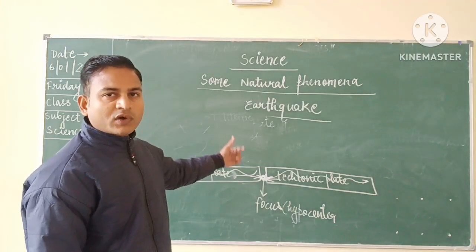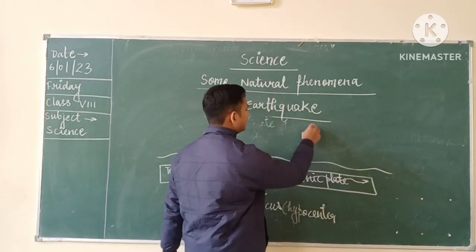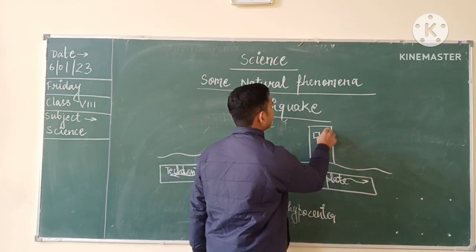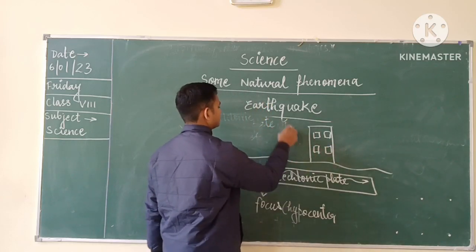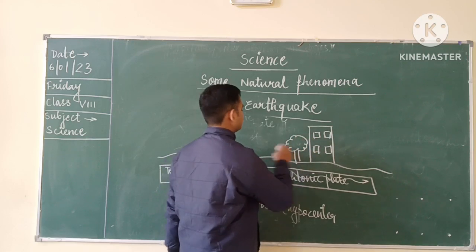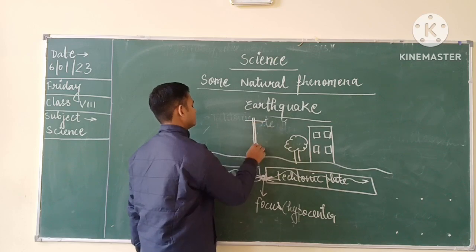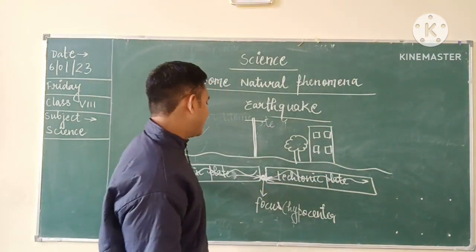Now, above this focus, suppose this is the ground surface, and here the buildings are there, here the people are living. Okay, this is the surface of the ground, and these were the tectonic plates.